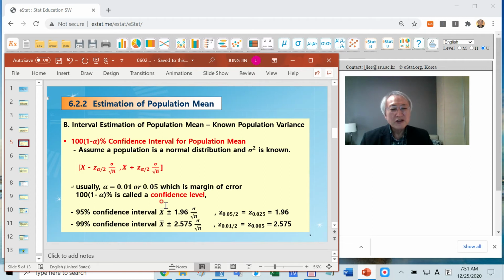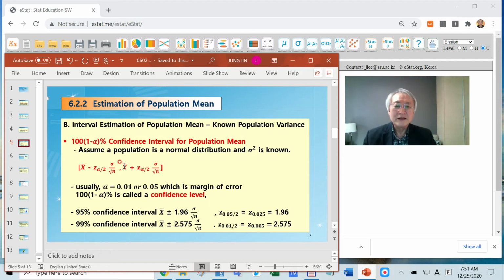It is similar to that formula. The derivation is explained in your textbook. Why don't you refer to that? This is the 95% confidence interval. In the case of the 99% confidence interval, we use 2.575. It's the center 99%.